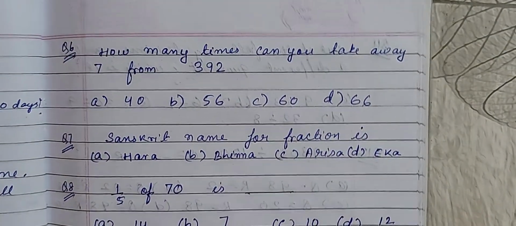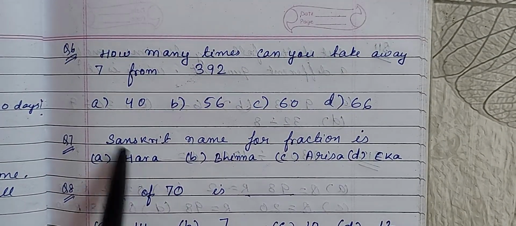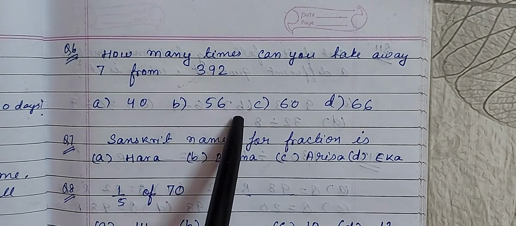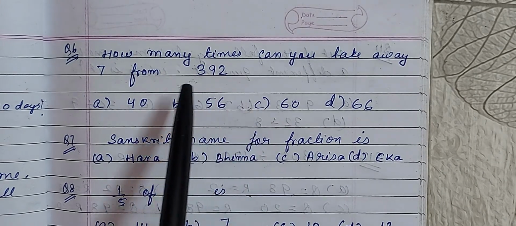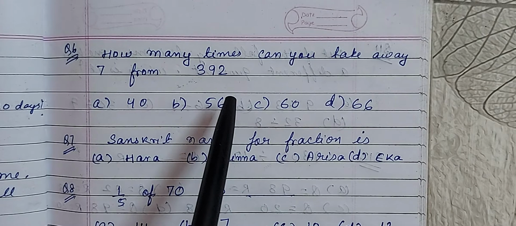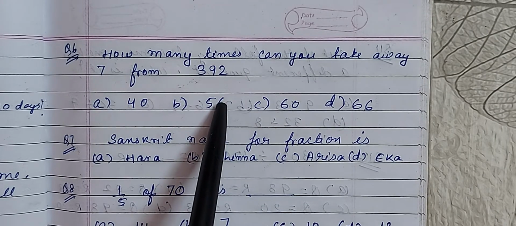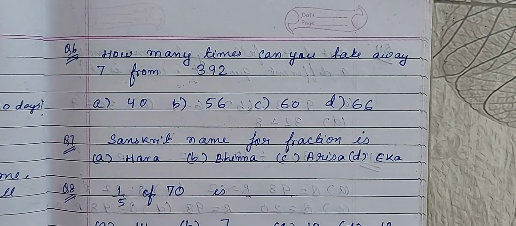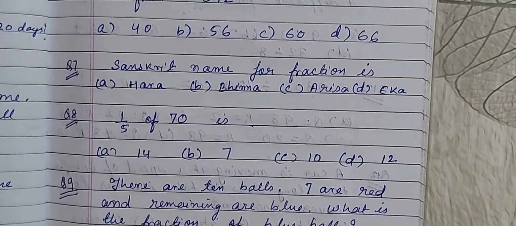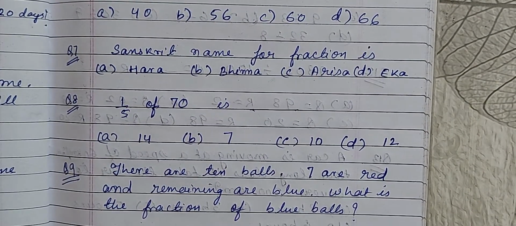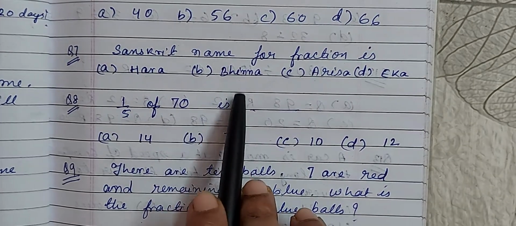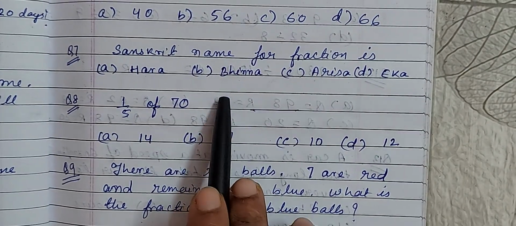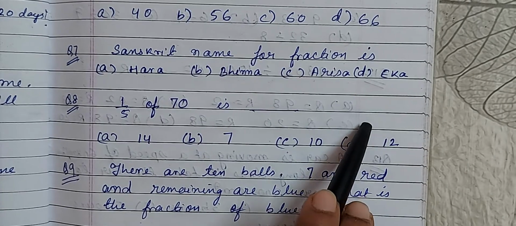Question number 6 is what? How many times can you take away 7 from 392? So this is in a way telling about repeated subtraction, which is again division. So you have to do 392 divided by 7 to get the answer. Coming on to question number 7. Sanskrit name for the fraction is dash. This question is there in the book. You check and you will find out which is the correct option.